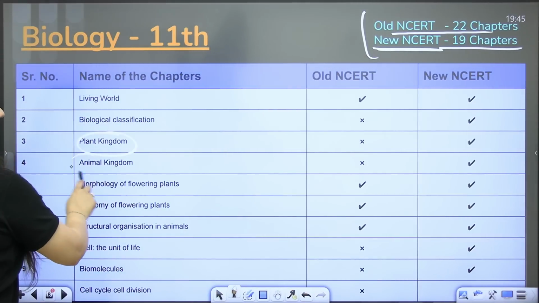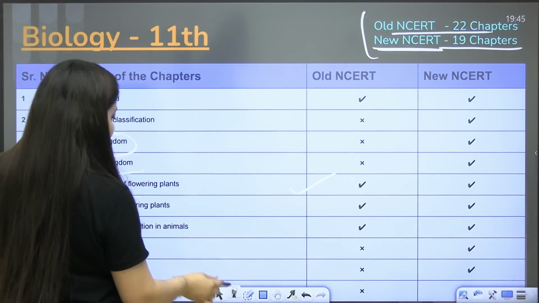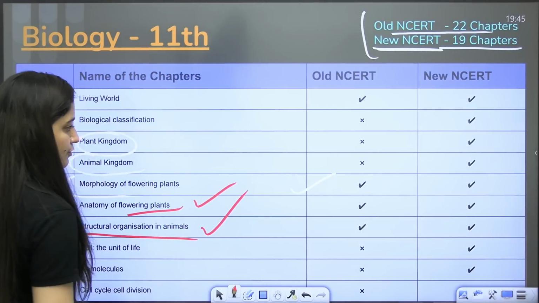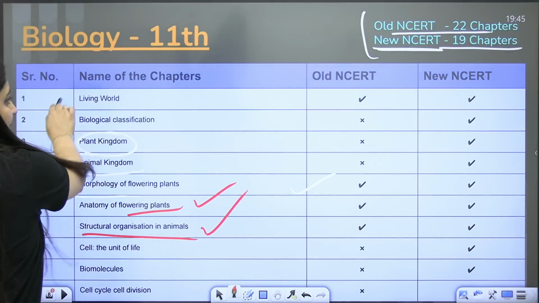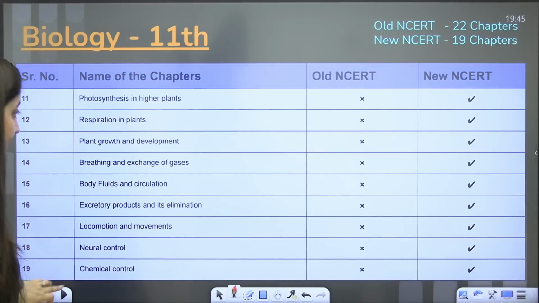So for plant kingdom, animal kingdom, morphology of flowering plants, yes, you have to follow both. For anatomy, you have to follow both. For structural organization, you have to follow both the books. In that way, you will get an idea of which NCERT you need to follow. So that was class 11th, as I said.